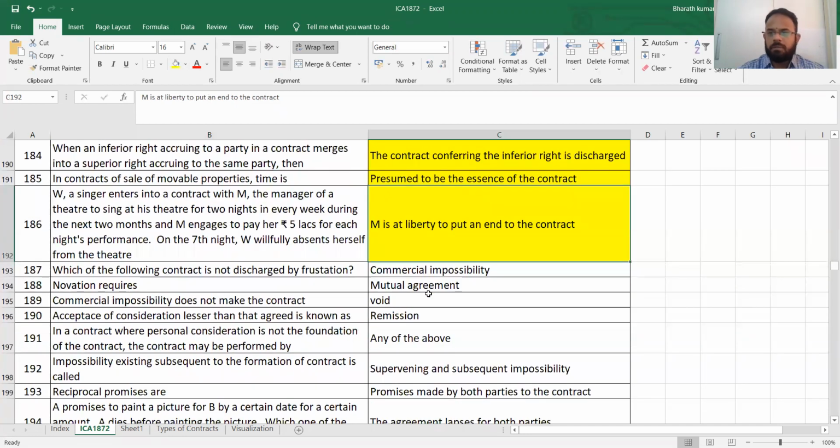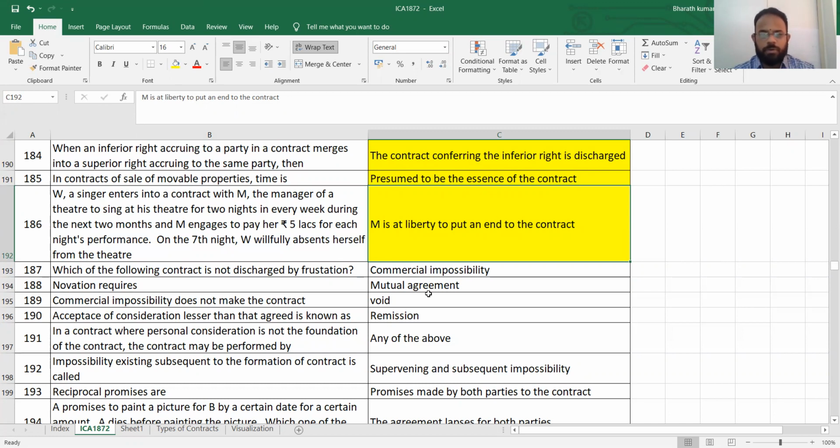Now, all this is normal parlance; if you see it, you will be able to understand. Only when it is jargon or law related terms or anything relating to that, that alone has to be taken care of. Which of the following contracts is not discharged by frustration?